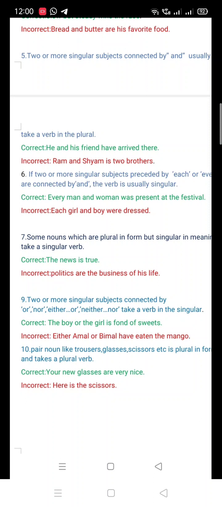But it is singular in meaning. Politics, news. It seems plural in form, but actually it is singular in meaning, and that's why it takes a singular verb. The news is true. Politics is the business of his life, not politics are.